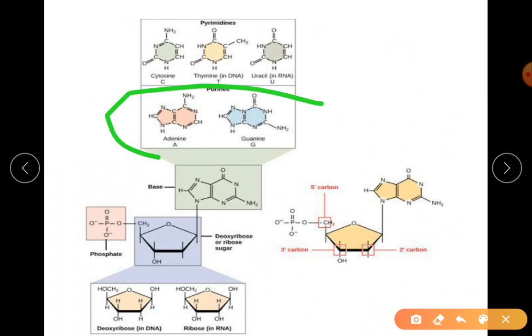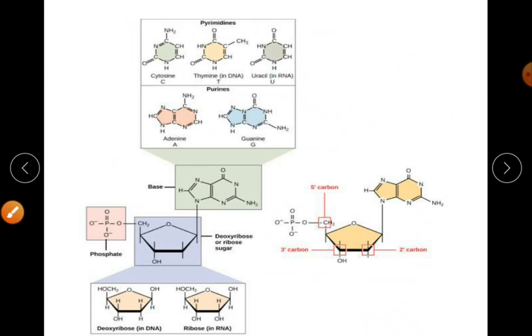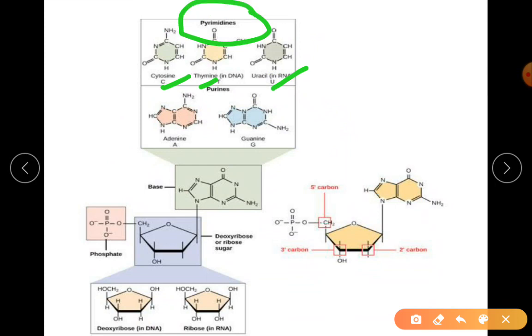See here they have given 2-ringed purine, and single ring, it is your pyrimidines. So remember thymidine, uracil, uridine, cytosine, cytidine for pyrimidines, whereas for purines, we give adenine as adenosine and guanine as guanosine.